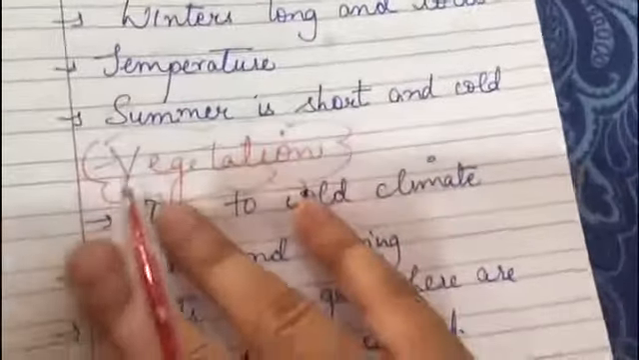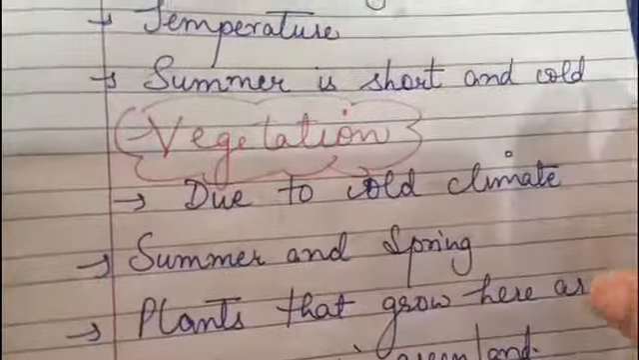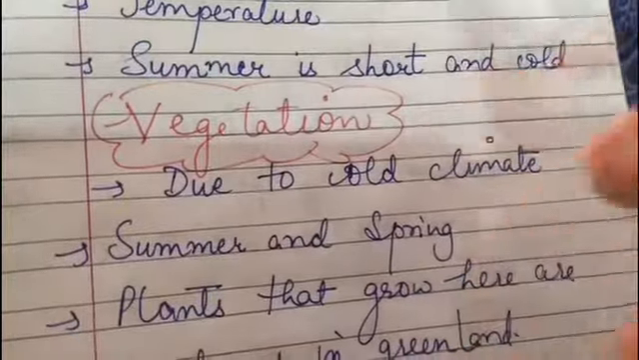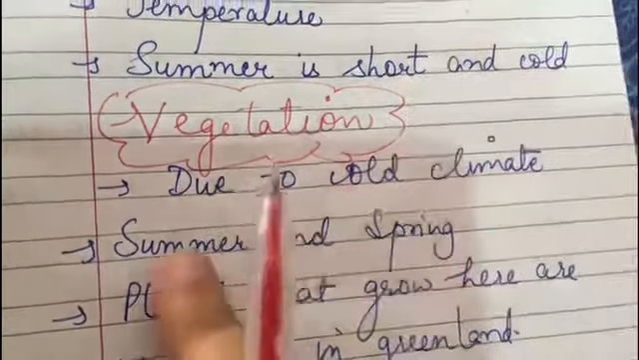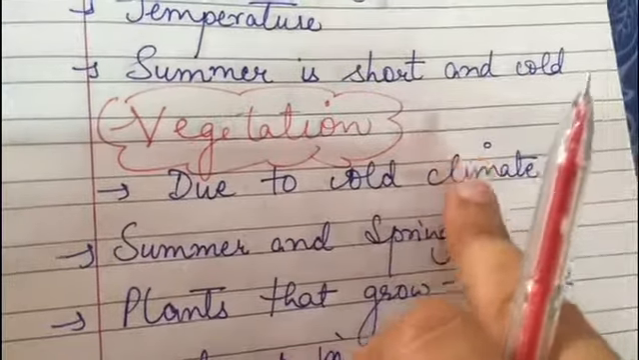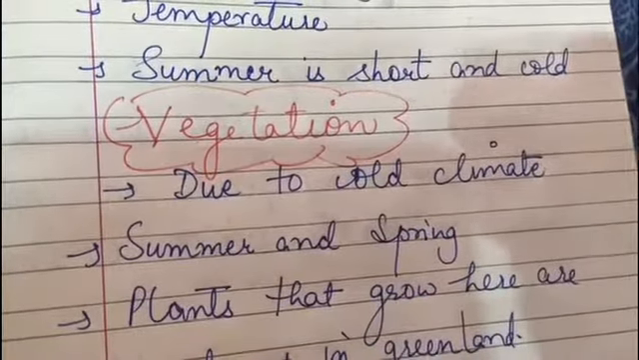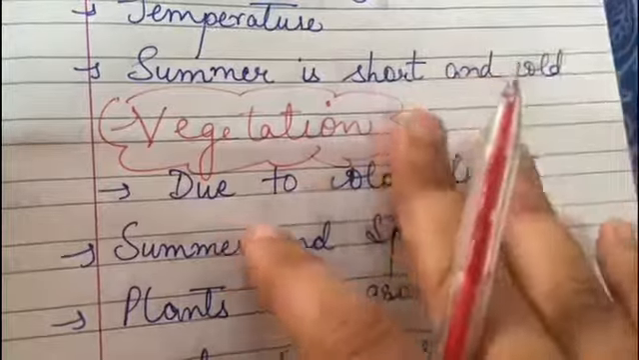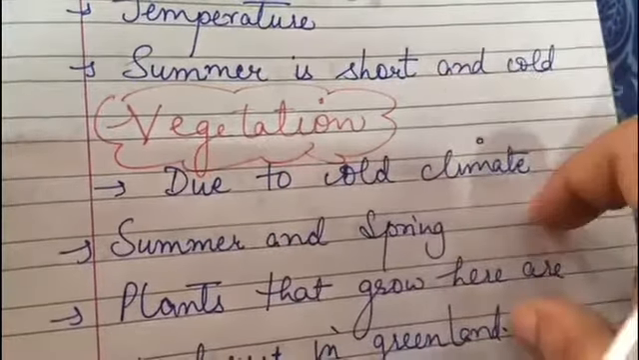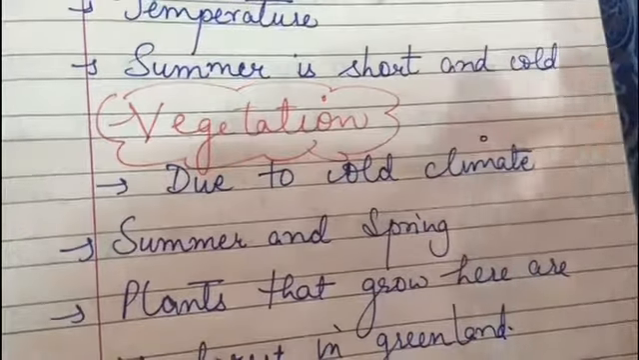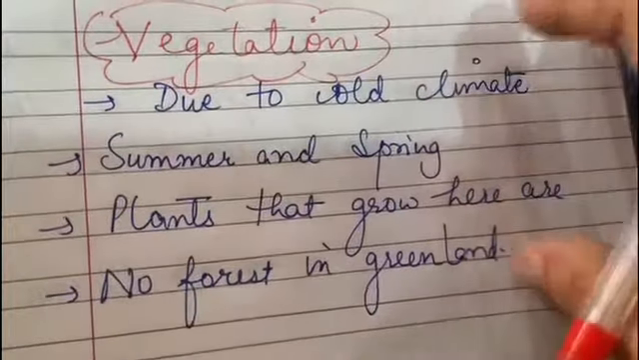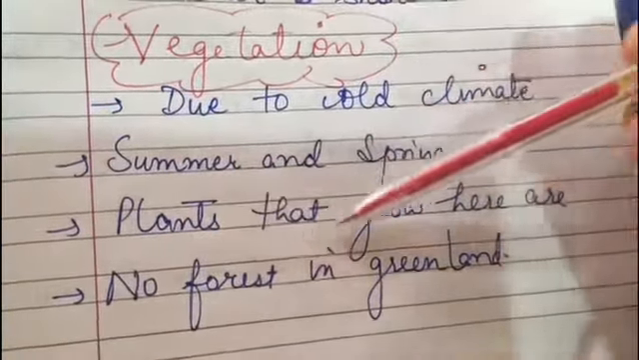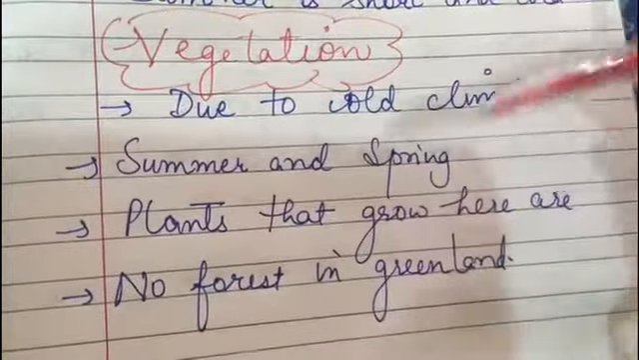Next we'll talk about the vegetation. See, due to the very cold climate, no crops can be grown here. Both the summer and spring are very short, so there is very little time for vegetation to grow. The only plants that can be grown here are mosses, grasses and bushes. Some flowers can also be grown in spring. And in Greenland there is no forest. So there is no forest in Greenland.